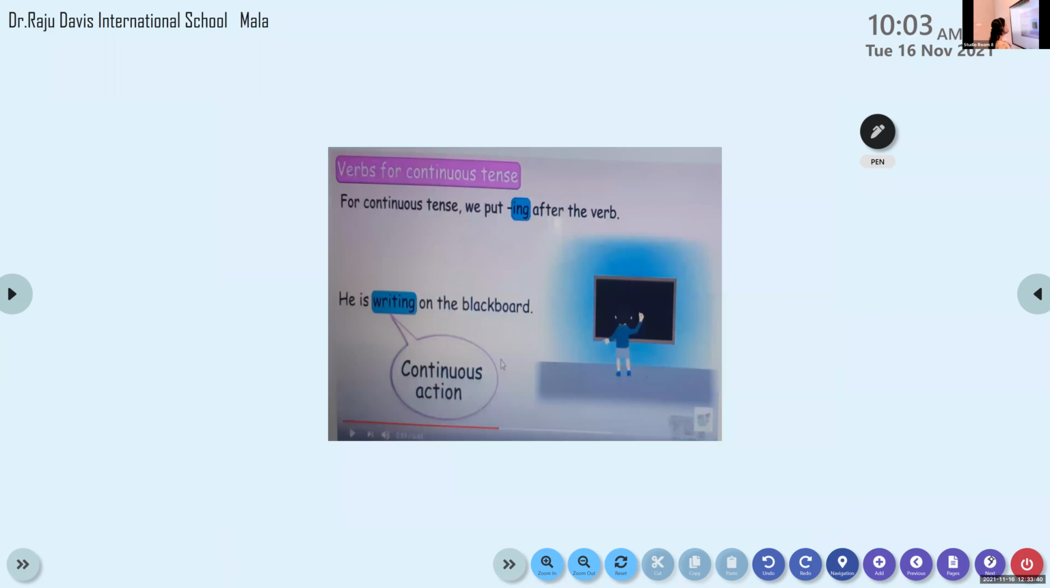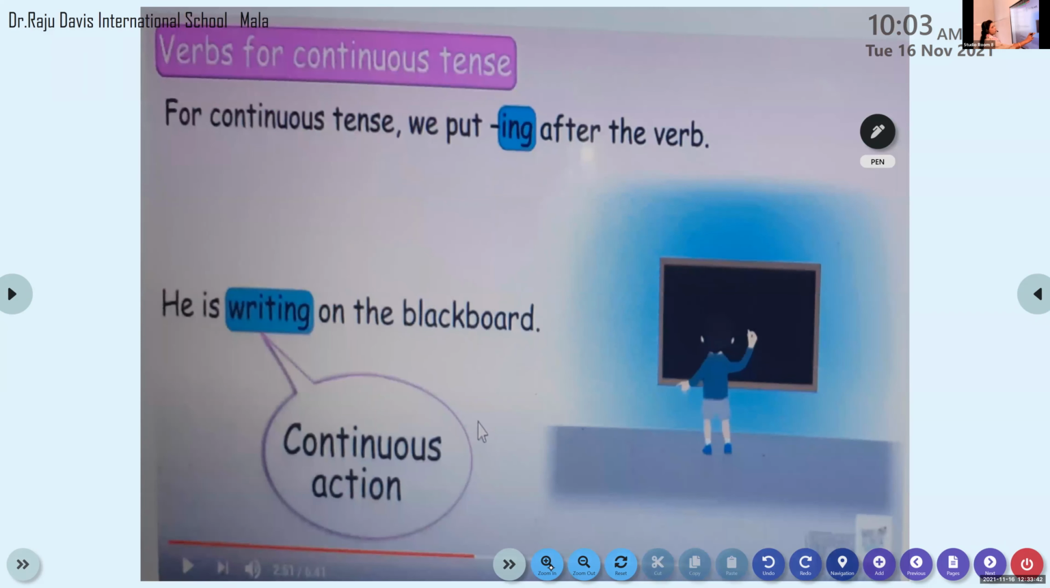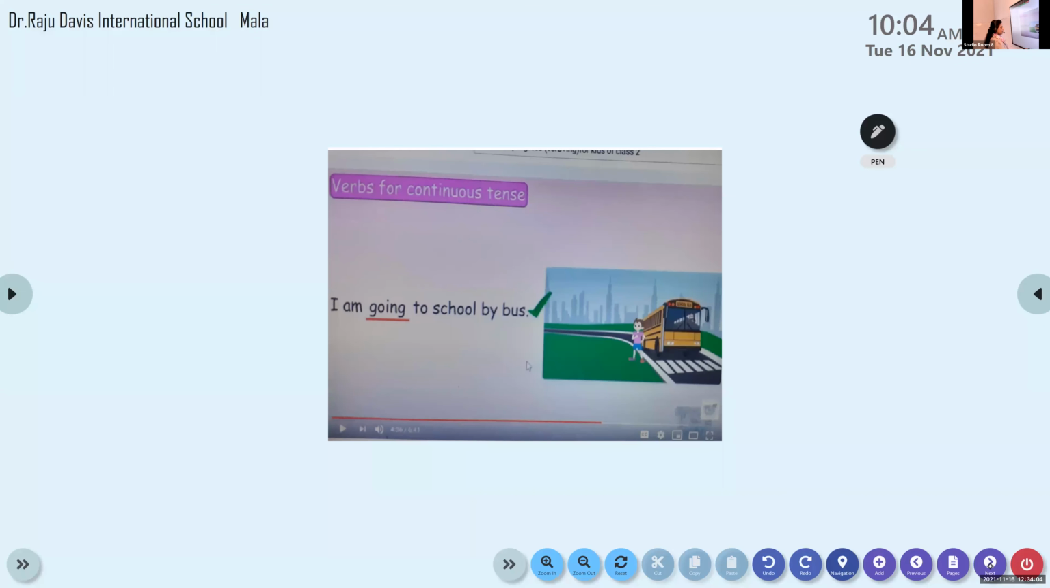Now all of you, let's move on to the next example. What is the boy doing there? He is writing. So writing means the process. Yes, on the blackboard, you can see a boy writing on the blackboard. The process is he's still writing there, so we add ing to the verb. Clear?